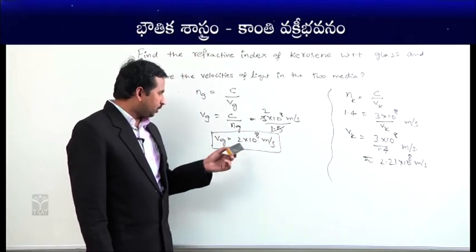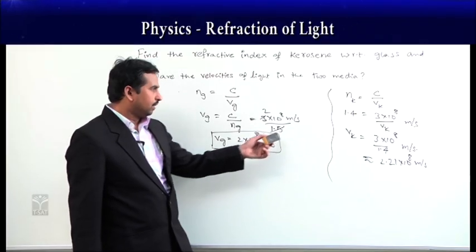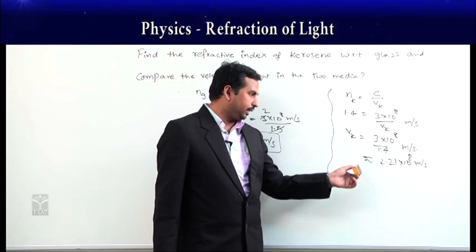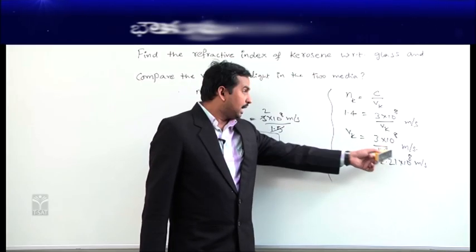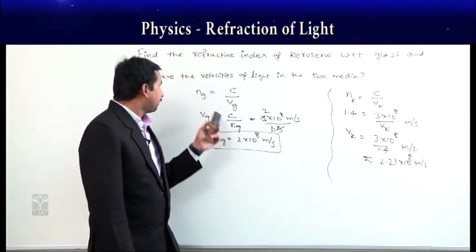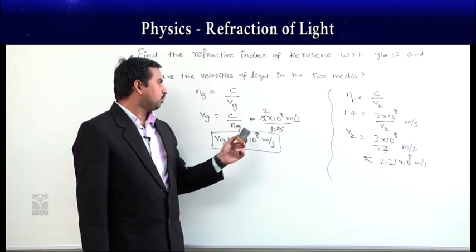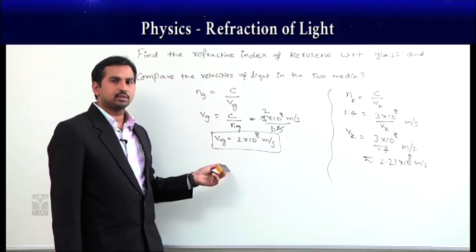Okay? Then if you observe here, the velocity of light in glass is 2 into 10⁸ meter per second, whereas the velocity of light in kerosene is 2.21 into 10⁸ meter per second. As the refractive index of kerosene is only 1.4, whereas the refractive index of glass is 1.5, as the refractive index is more, the velocity in the glass is less.